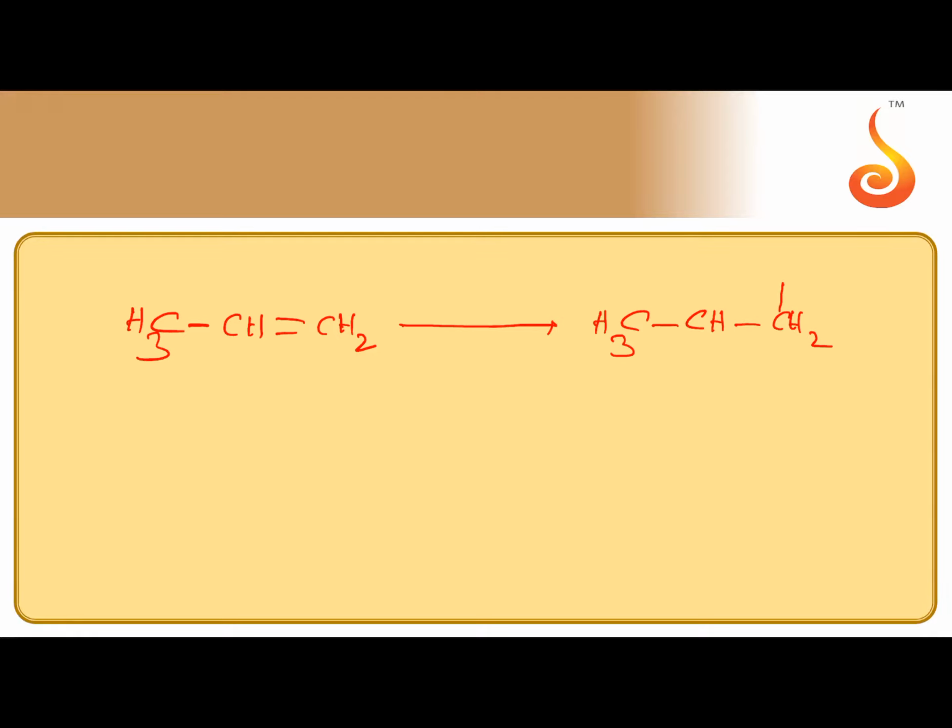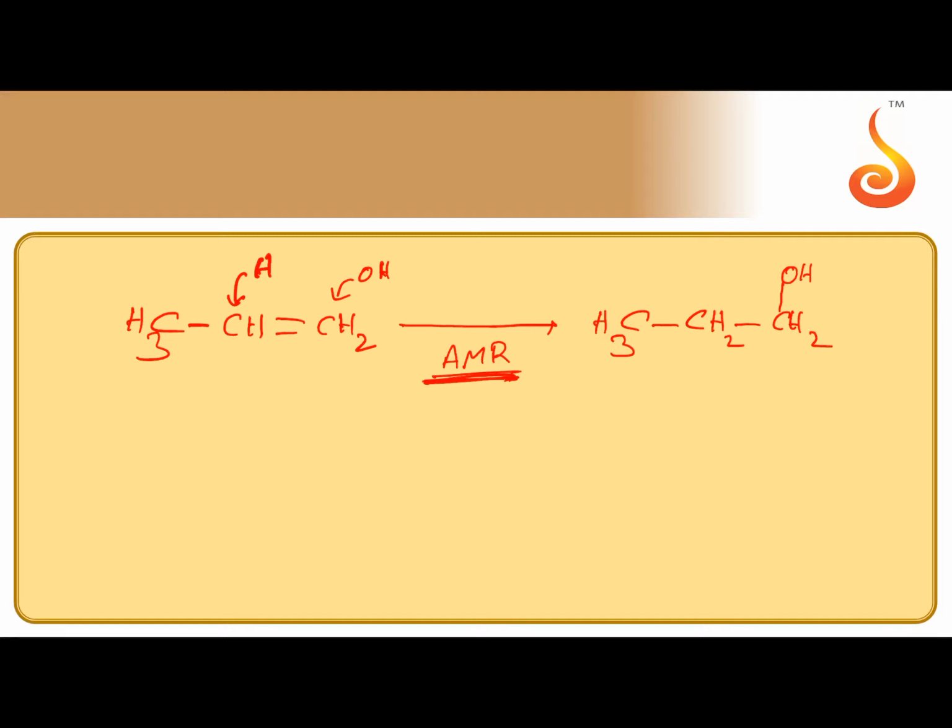Here we have to keep OH at the first carbon, H at the second carbon, meaning addition of H and OH. OH is going to the CH2 carbon, H is going to the CH carbon. So this is exactly opposite to Markovnikov's rule, anti-Markovnikov's rule.